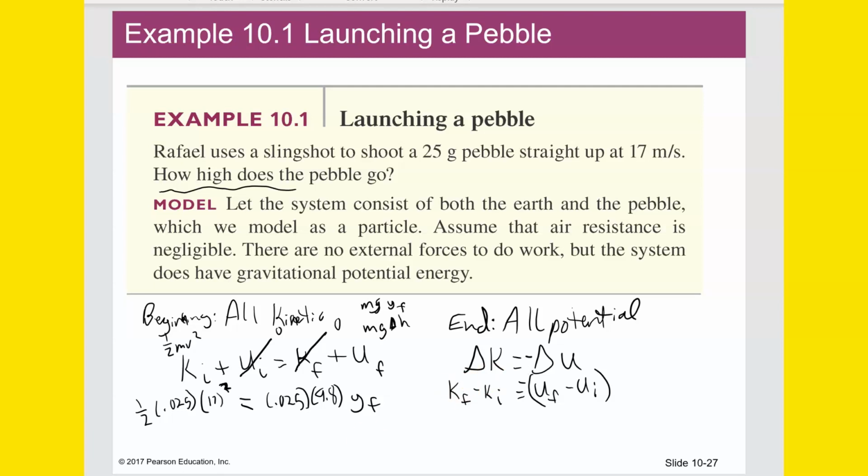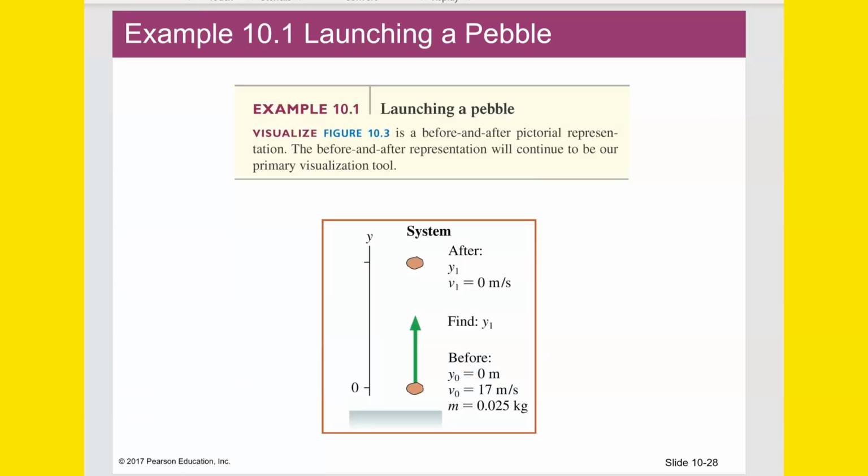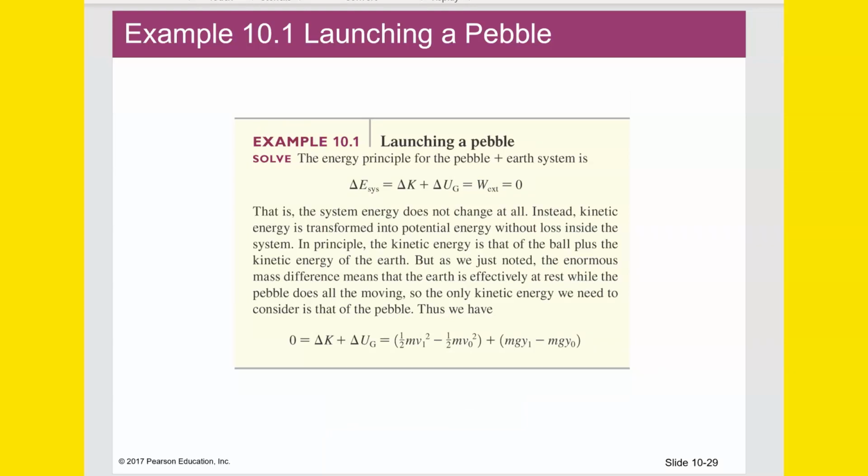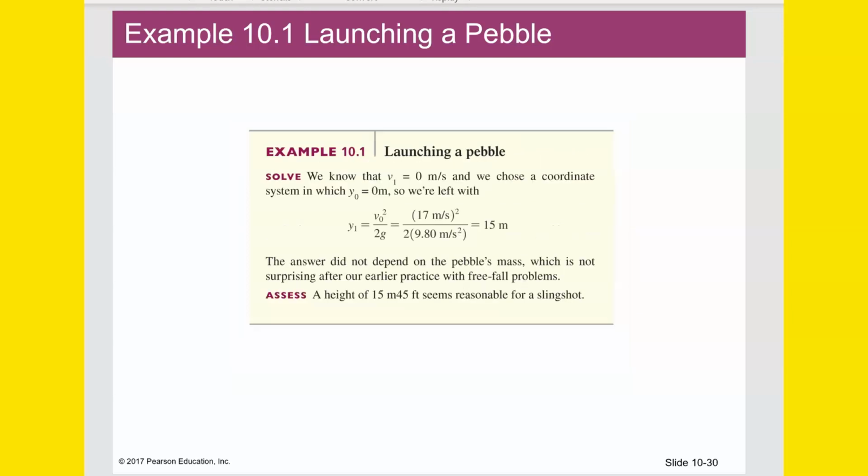And if you do that algebra, just 1/2 times 0.025 times 17 squared divided by 0.025 divided by 9.8, that would give us 15 meters.